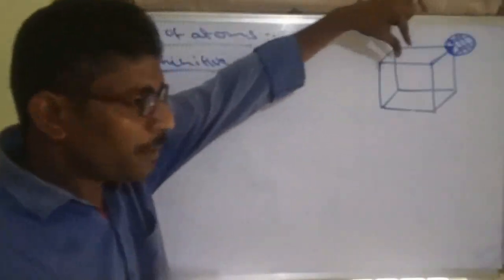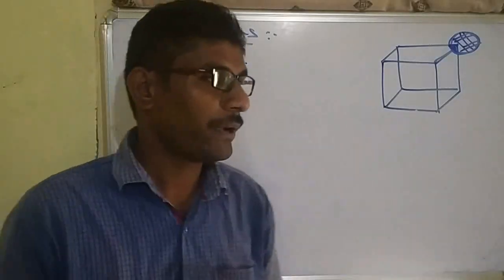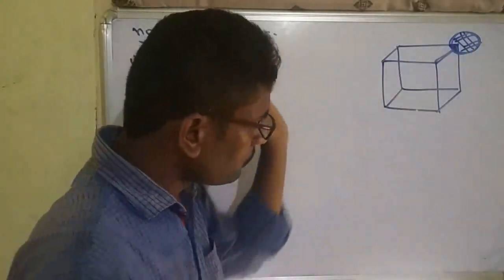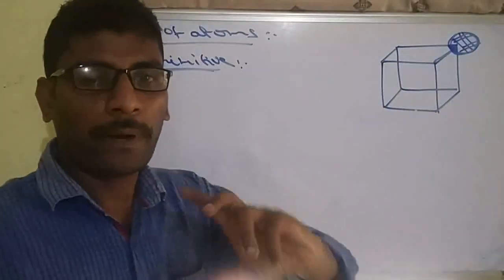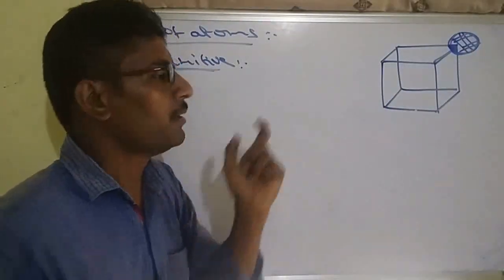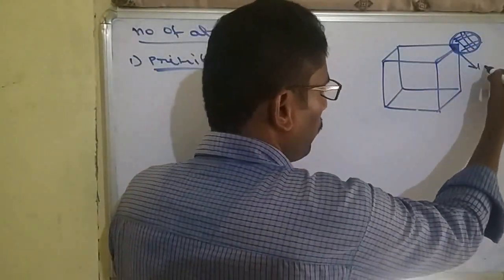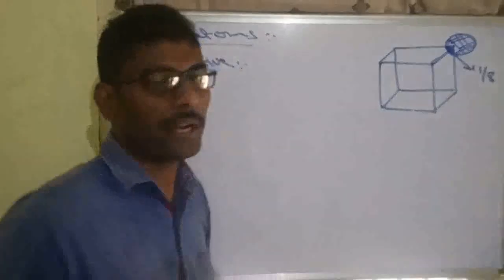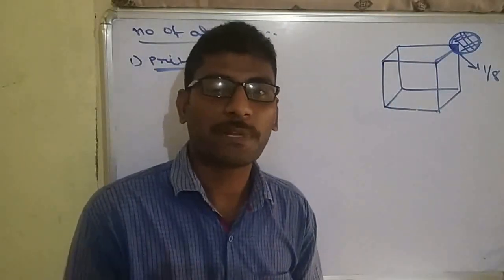How much portion is present inside the cube, that we calculate as the number of atoms. So what is the portion of this corner part? Any particle present at the corner contributes 1/8 part of that atom inside that cube.